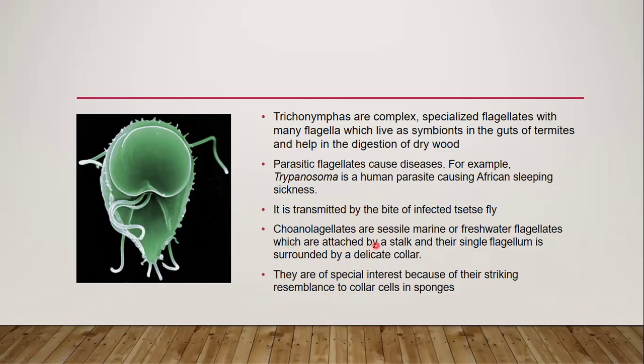Choanoflagellates are sessile, marine or freshwater flagellates which are attached by a stalk, and the single flagellum is surrounded by a delicate collar. They are of special interest because of their striking resemblance to collar cells in the sponges.